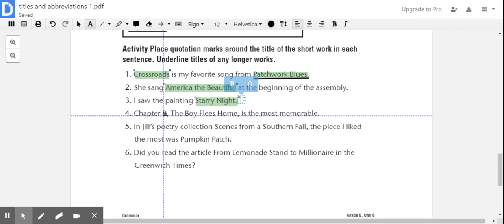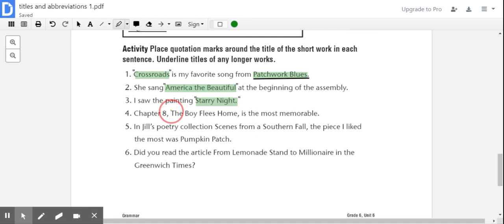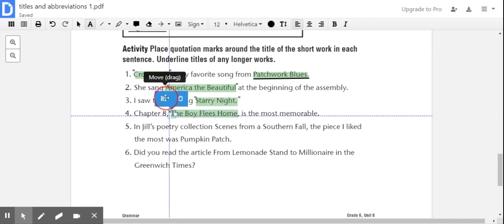All right, "Chapter 8, The Boy Flees Home, is the most memorable." So right here it is telling us that this is the title of the chapter, and we know it is part of a bigger piece of work. However, that other piece of work is not listed. So all we are doing on number 4 is we are adding our quotation marks before and quotation marks after.